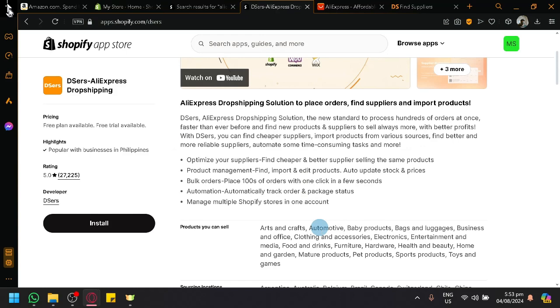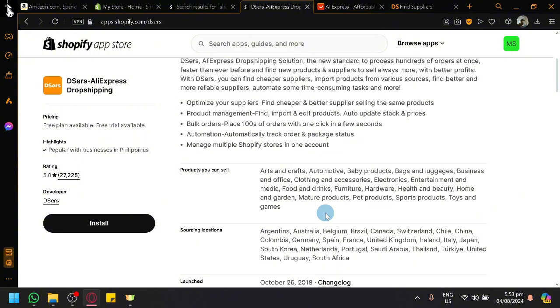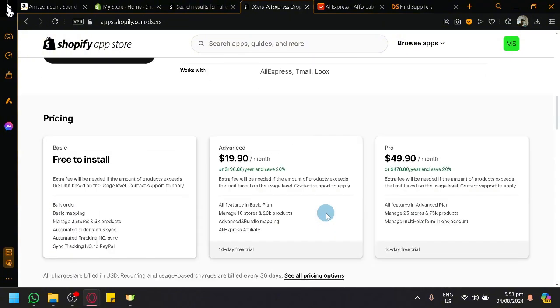What Deezers is all about is that you will be able to optimize your suppliers. You will be able to have product management, like find, import, or edit products. You will be able to get products from AliExpress and put them inside of Shopify. There's also bulk orders, automation, and managing multiple Shopify stores. So it's a really capable platform.